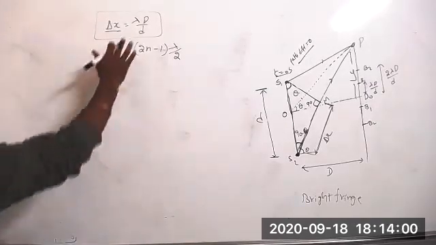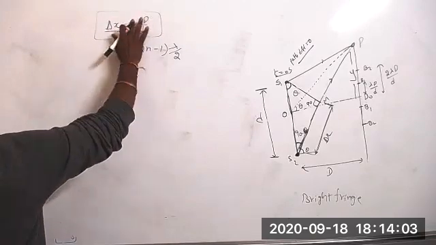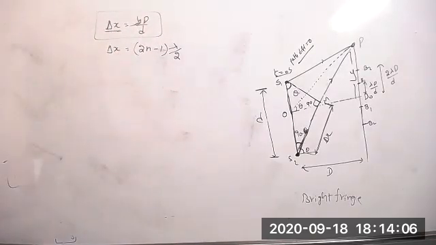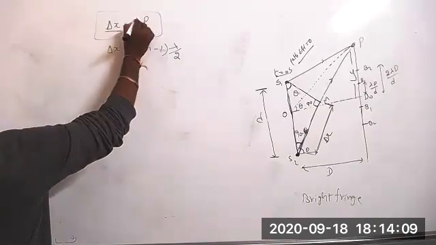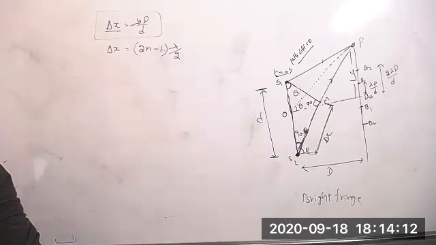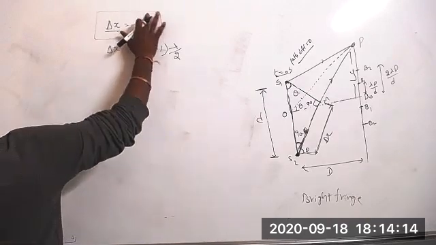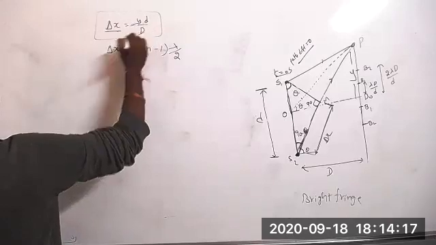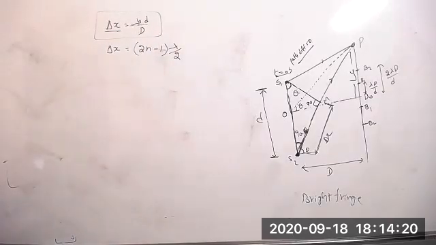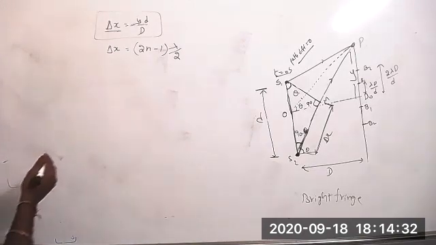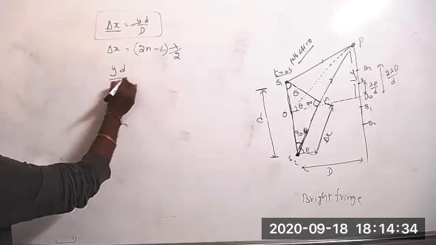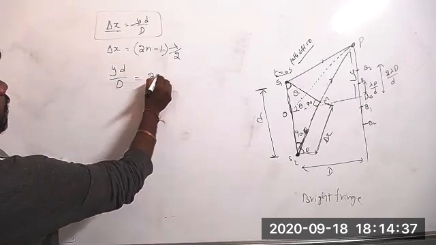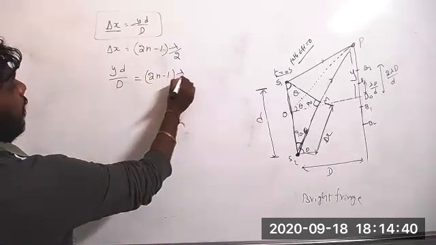Sir, it should be pi by 2. No, it is the formula. Why small d by capital D, sir? Yes. Why small d by capital D? Why small d by capital D?